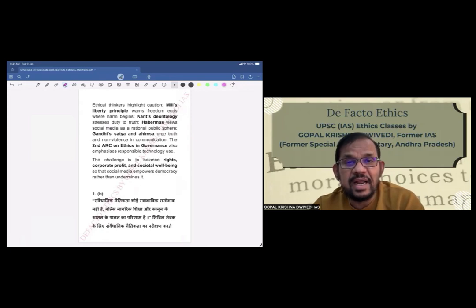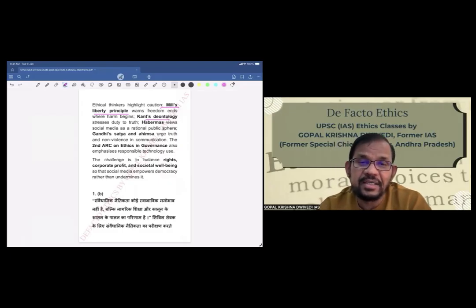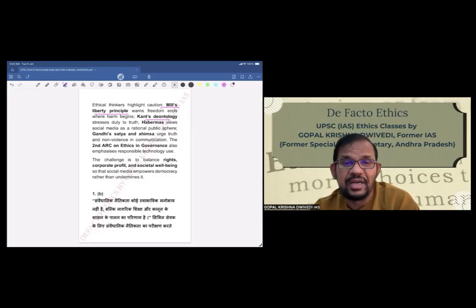Ethical thinkers highlight caution. Mill's liberty principle warns freedom ends where harm begins. Kant's deontology stresses duty to truth. Habermas views social media as a rational public sphere. Gandhi's Satya and Ahimsa urge truth and non-violence in communication.